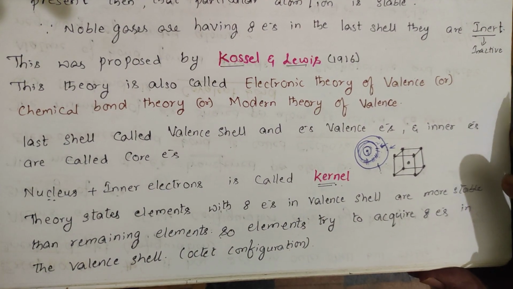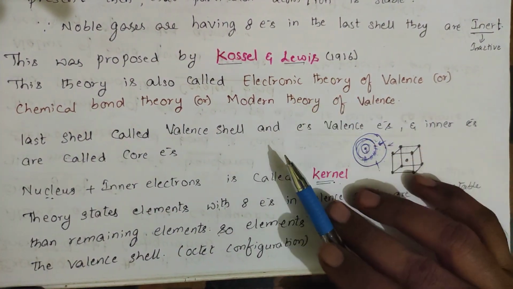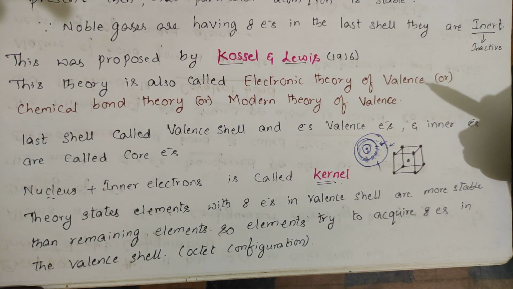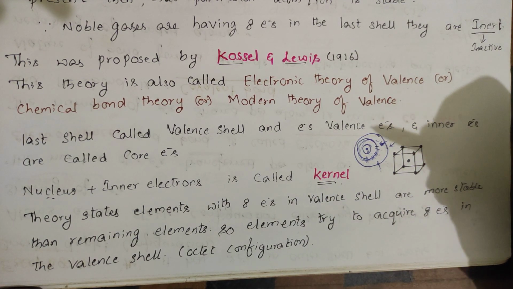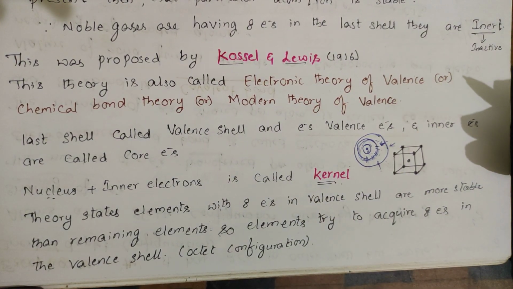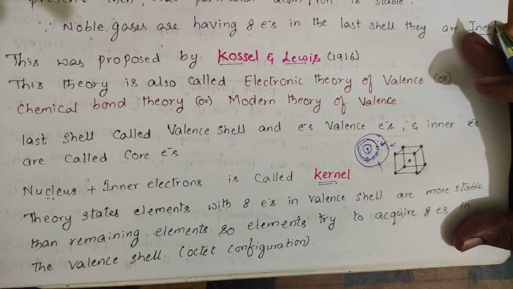What is the main content of this theory? The Kossel and Lewis theory was proposed in 1916. What does it say? It says that the presence of 8 electrons in the valence shell of an atom makes it more stable, so that it will not react with any other element, and it attains an octet configuration. This is what they have said.